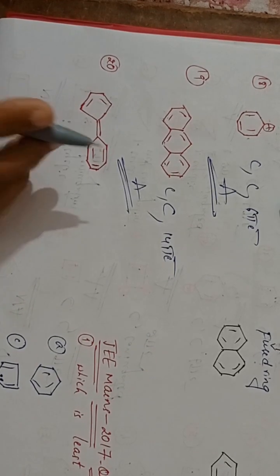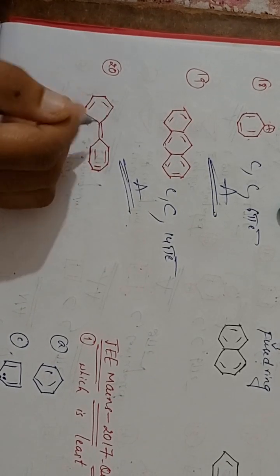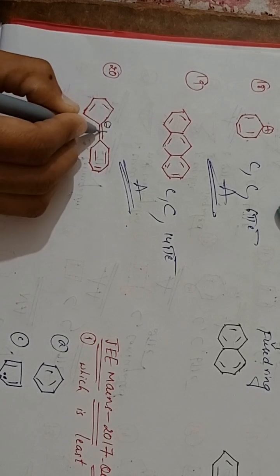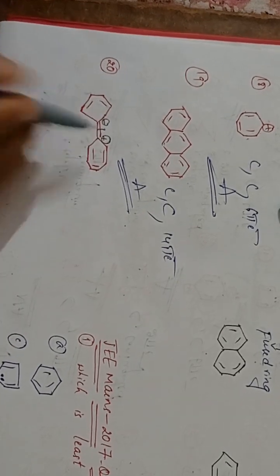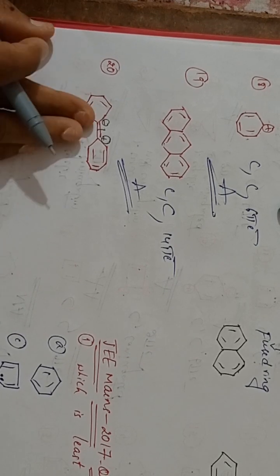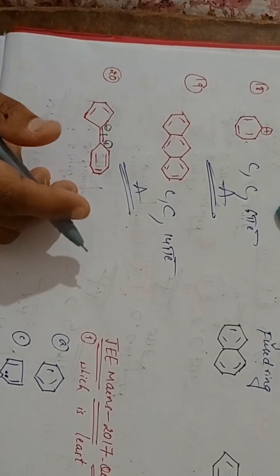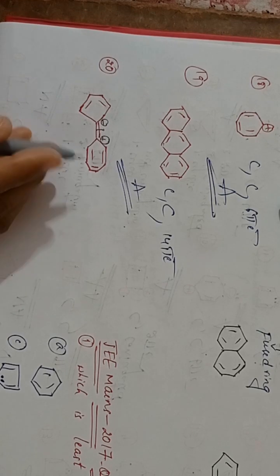Now see here, in this compound, which compound is it, students? Here a double bond is there, right? So double bond there means whenever the bond is breaking, it will get minus, and this will get positive charge. Then here you have to take separately. In the fused compounds you have to take separately.